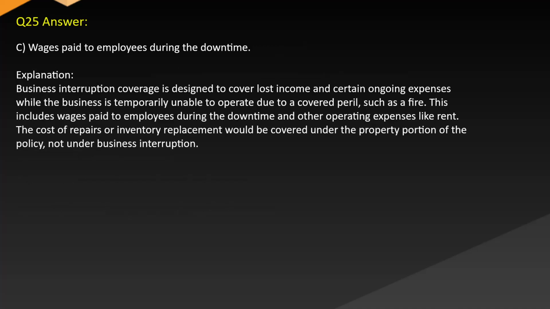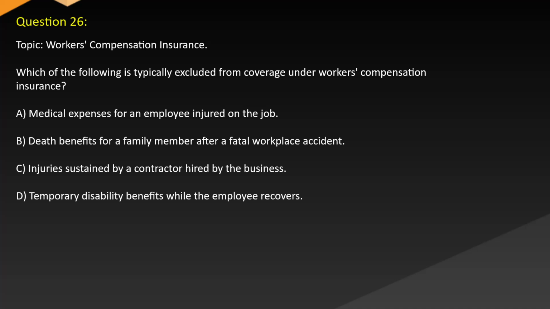Answer: C. Wages paid to employees during the downtime. Explanation: Business interruption coverage is designed to cover lost income and certain ongoing expenses while the business is temporarily unable to operate due to a covered peril, such as a fire. This includes wages paid to employees during the downtime and other operating expenses like rent. The cost of repairs or inventory replacement would be covered under the property portion of the policy, not under business interruption.